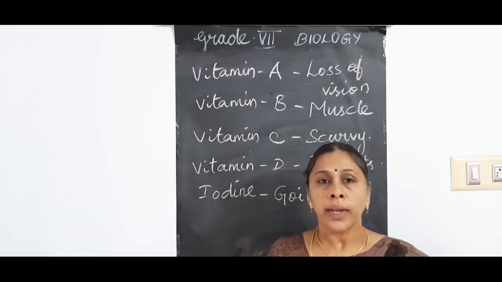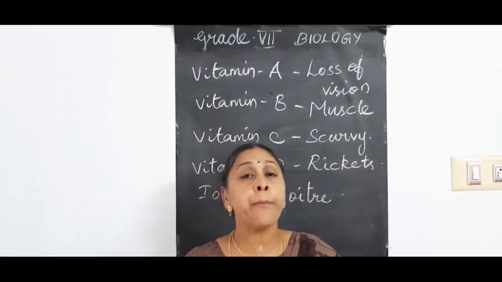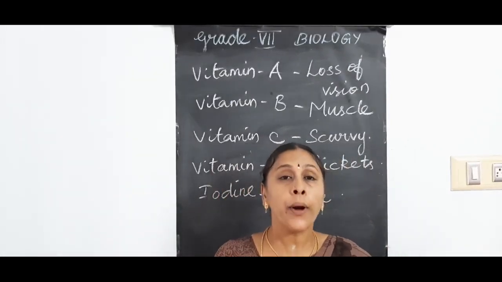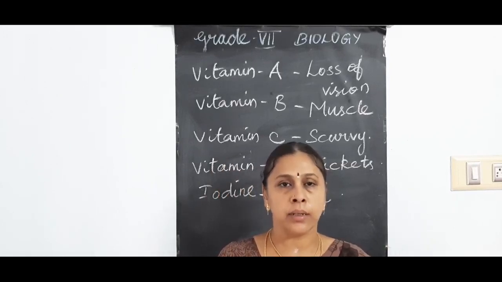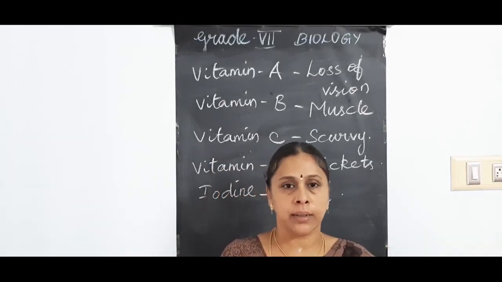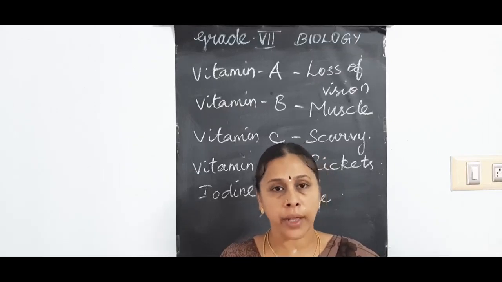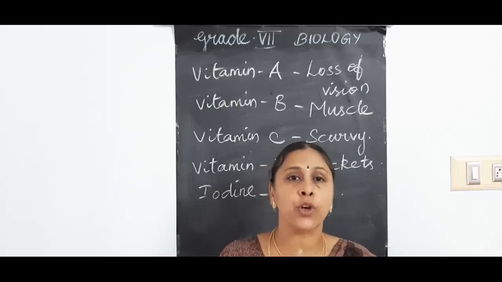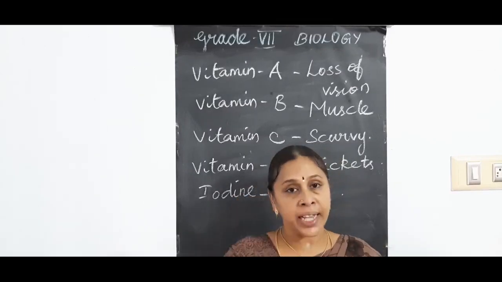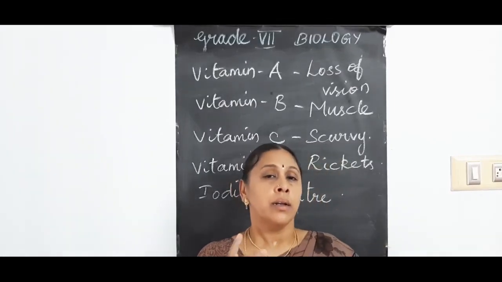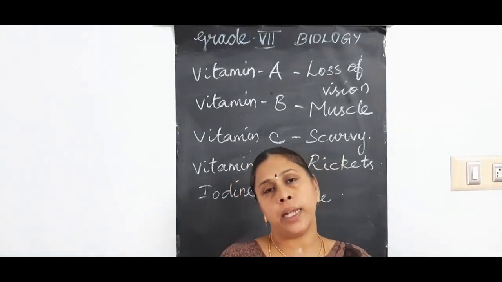So children, in this class you studied about the importance of food and the components of food. What is present in the food items? Generally, the nutrients. The components of food are called nutrients, which are very essential for the growth of our body. What are the major nutrients? Which food items contain those major nutrients?